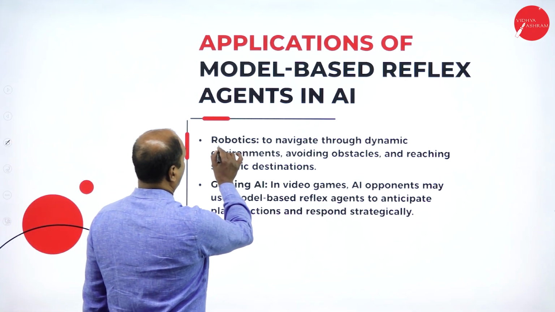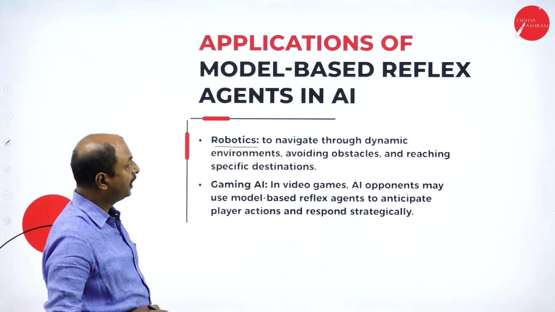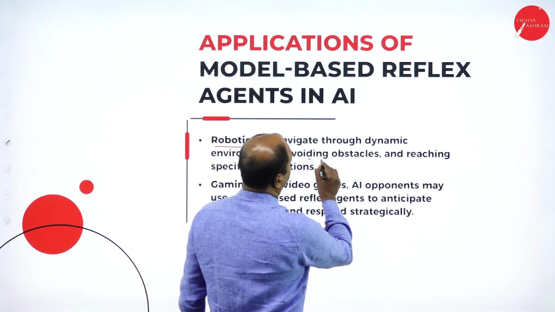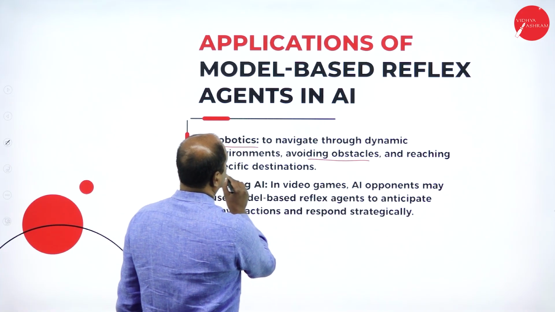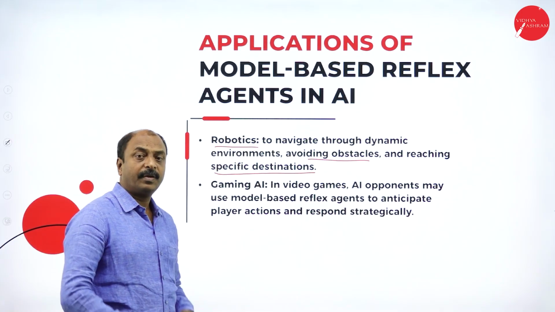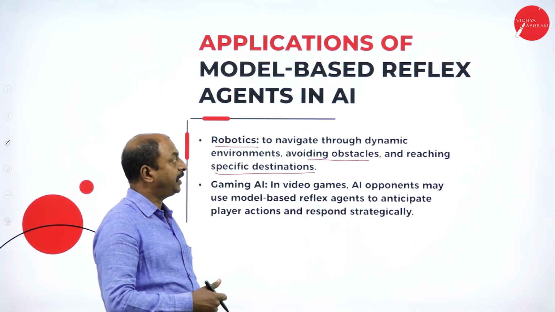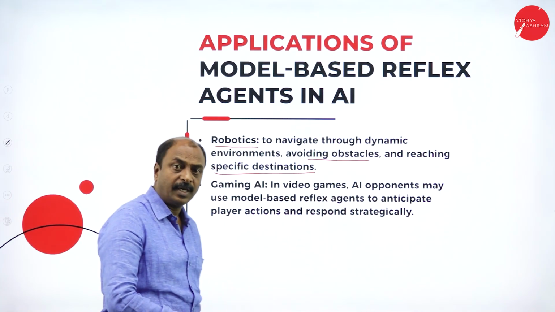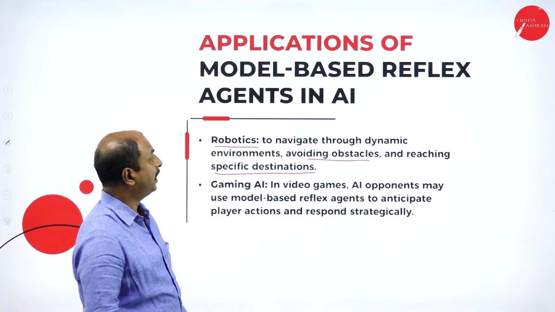One is robotics. Robots navigate through dynamic environments, avoiding obstacles and reaching a specific destination. Whenever the robot is moving in dynamic motion, if there are obstacles, it stops there and takes another direction, another route.